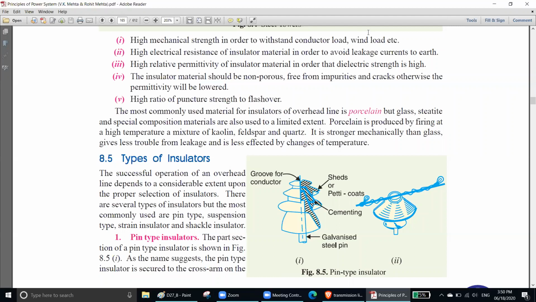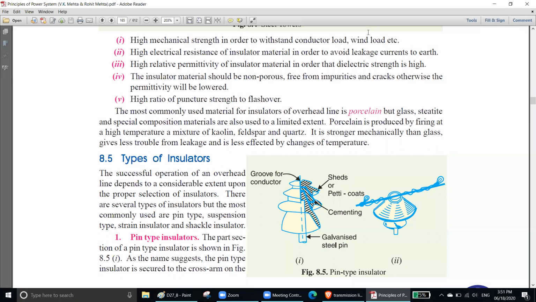Number 4, the insulator material should be non-porous. Non-porous means it should be pure, free from impurities and cracks, otherwise the permittivity will be lowered. It should not have any crack, any bubble, or any impurities. So it should be pure.